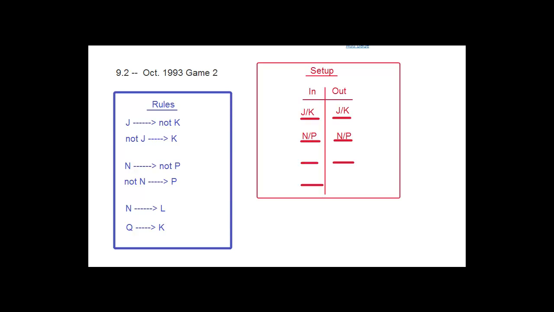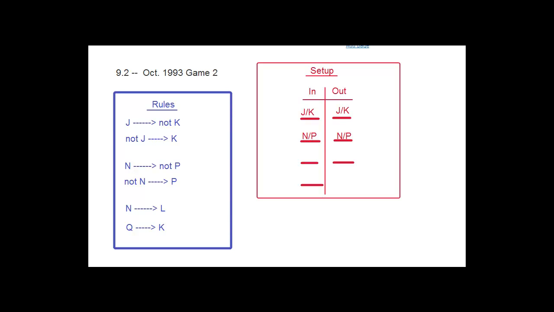So before I do these questions, I like to think about what is still on the board and left for me to determine, so I can pay attention to whether the answer choices would straighten all of those things out. Here we need to straighten out a lot. We need to figure out whether it's going to be the J or the K. We need to figure out whether it's going to be the N or the P.